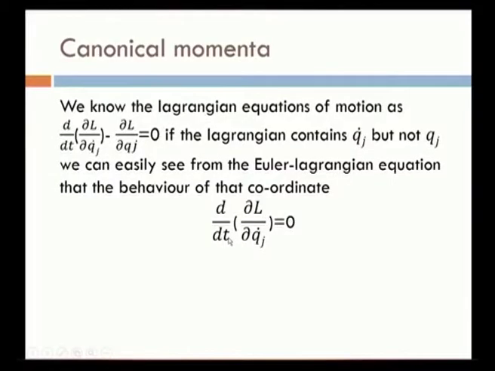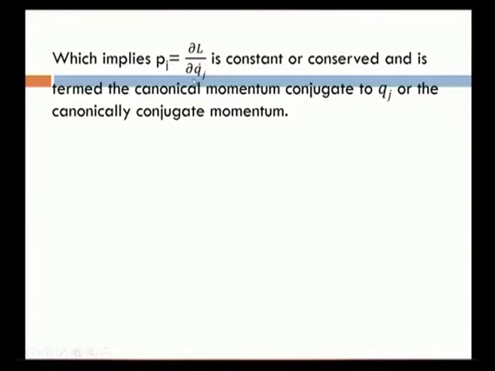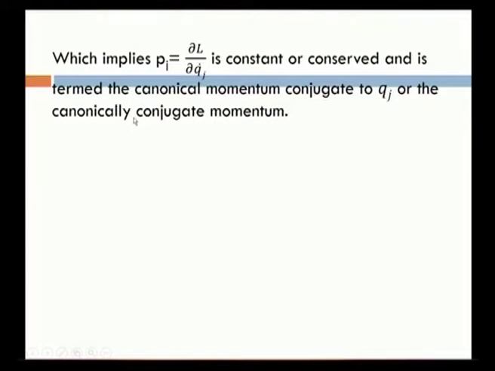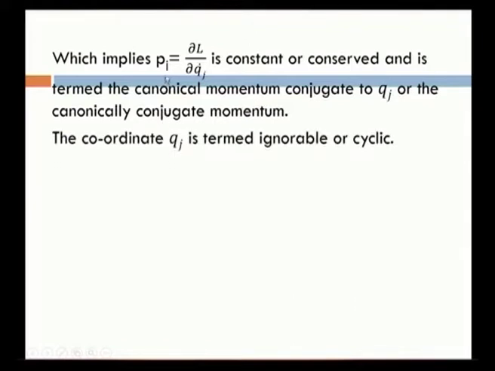Same thing happens here in Lagrange's equation, so that d by dt of dou L by dou q dot j is equal to 0. In this equation, that dou L by dou q dot j is equal to a momentum. This momentum is a constant quantity, or the momentum is conserved, and this conserved momentum is termed a canonical momentum. Then this canonical momentum is conjugate to q j, or this momentum is called a canonically conjugate momentum. This is what we learned from the Lagrange's equation to understand the canonical momentum.